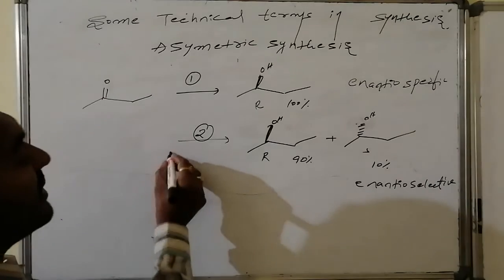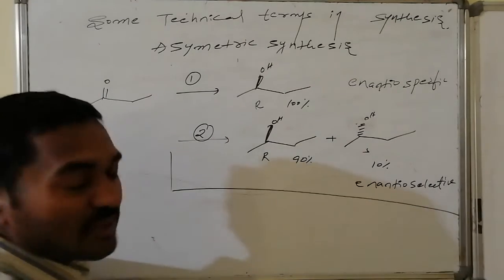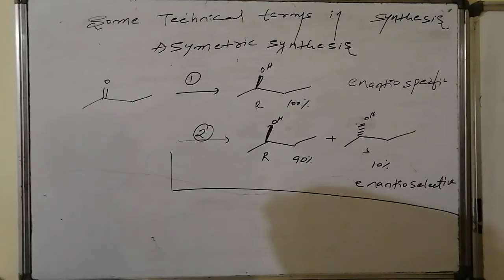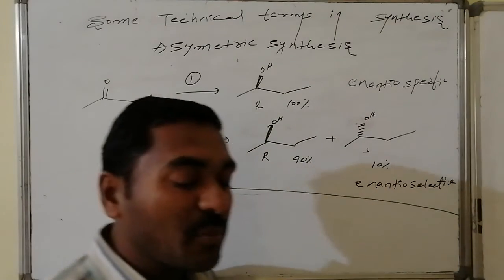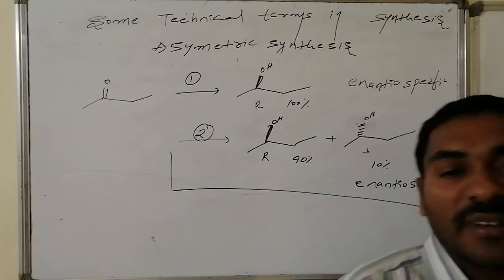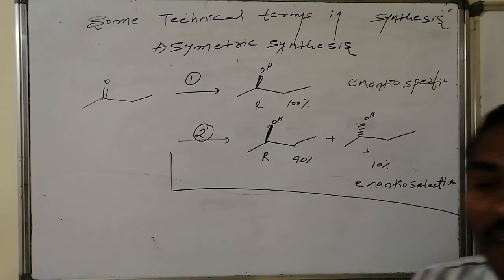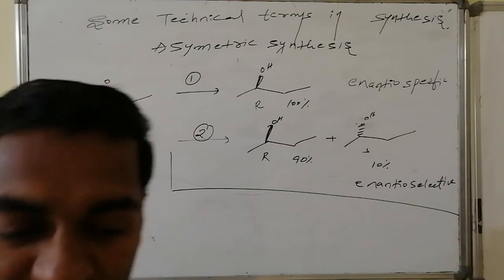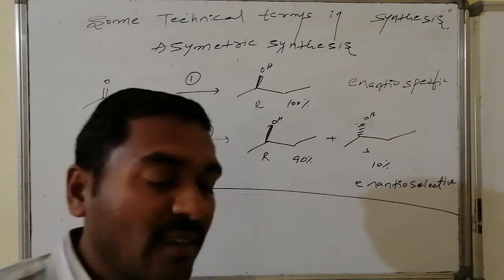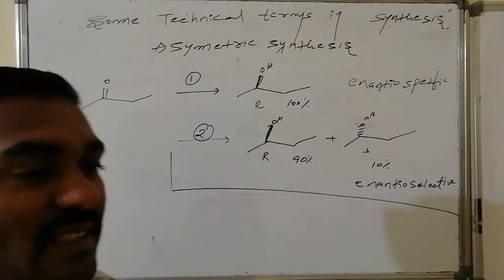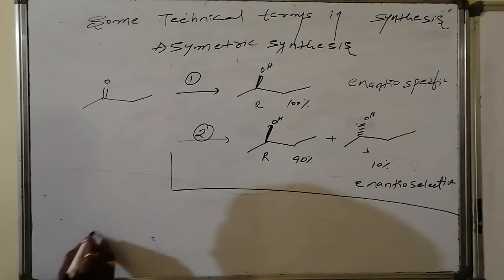Thus, a symmetrical system is converted to an unsymmetrical system, that is, achiral centers are converted to chiral centers. Where only one compound is obtained, it is specific, enantiospecific. Where more than one is obtained, of which one is major, that is said to be what? Selective, that is, an enantioselective reaction. Similarly, we can go for the other types, that is diastereoselective and diastereospecific. Let us go for the example.